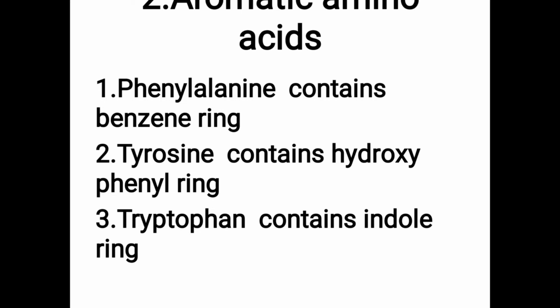C6H6 is benzene, an aromatic compound. So they mostly contain a benzene ring. Phenylalanine contains a benzene ring, tyrosine contains a hydroxyphenyl ring, and tryptophan contains an indole ring. So phenylalanine, tyrosine and tryptophan are aromatic amino acids.